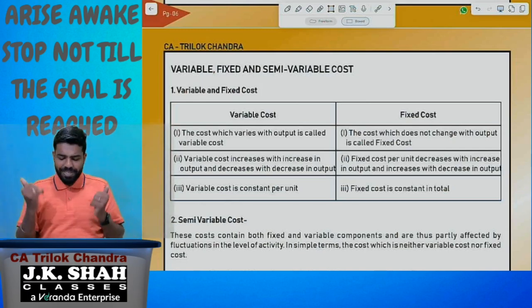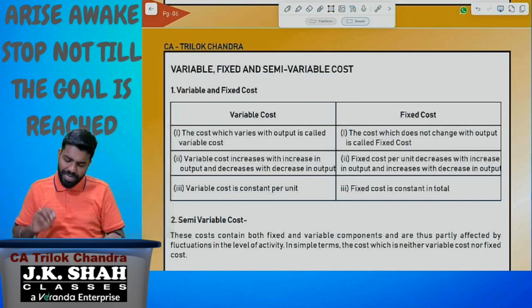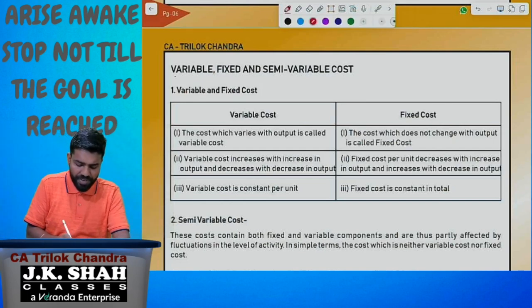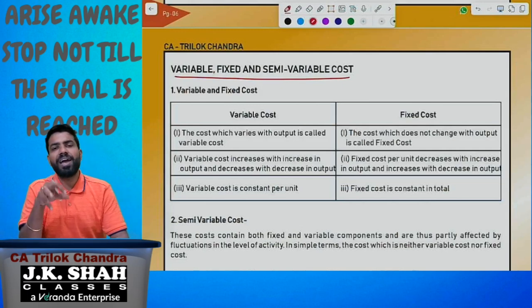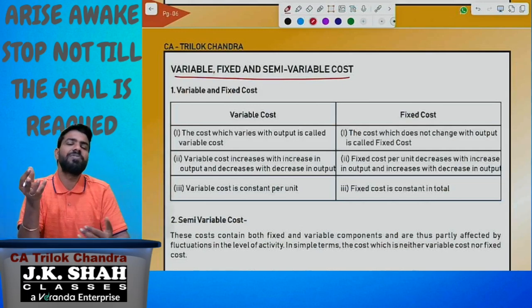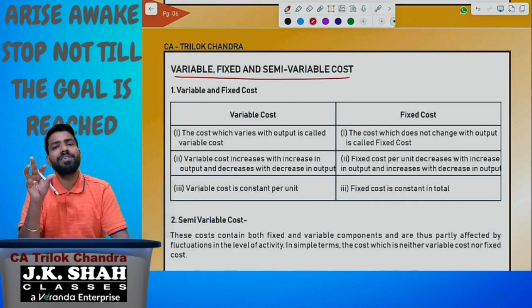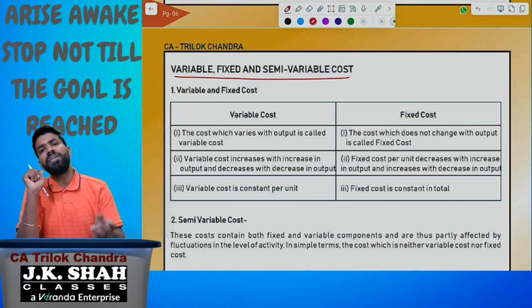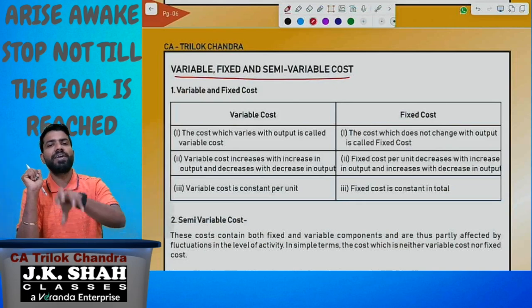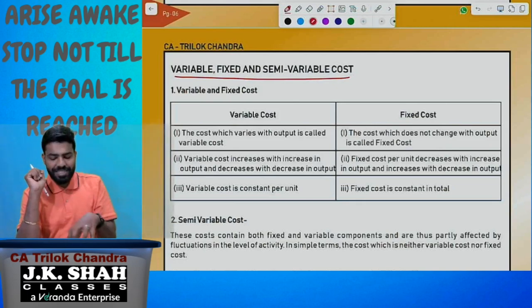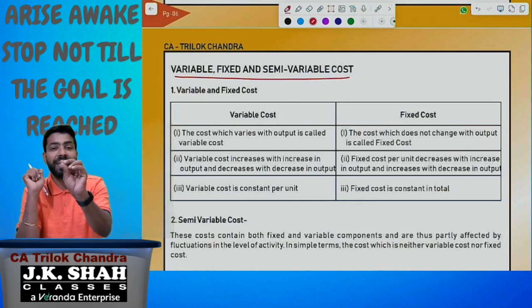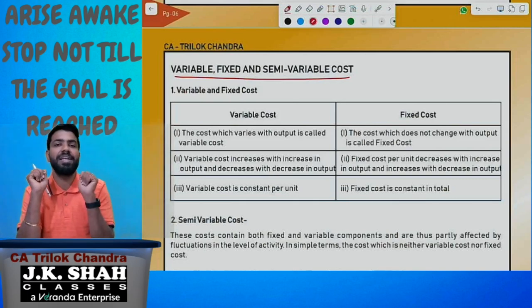Okay, now let me start with one more very important classification: variable, fixed and semi-variable cost. You already know, when I ask what variable cost means, the cost which varies. What fixed cost means, the cost which is fixed. But we need to have an in-depth understanding of variable cost and fixed cost. We need to understand the nature. This classification is based on the nature: variable nature, fixed nature, semi-variable nature. We need to understand the nature in clear, in-depth form.